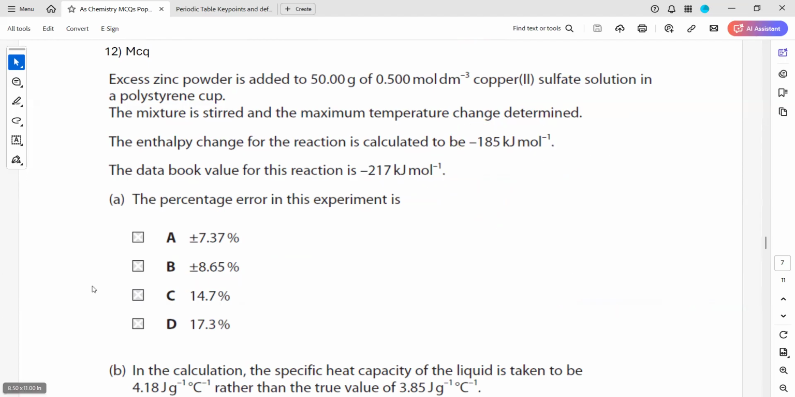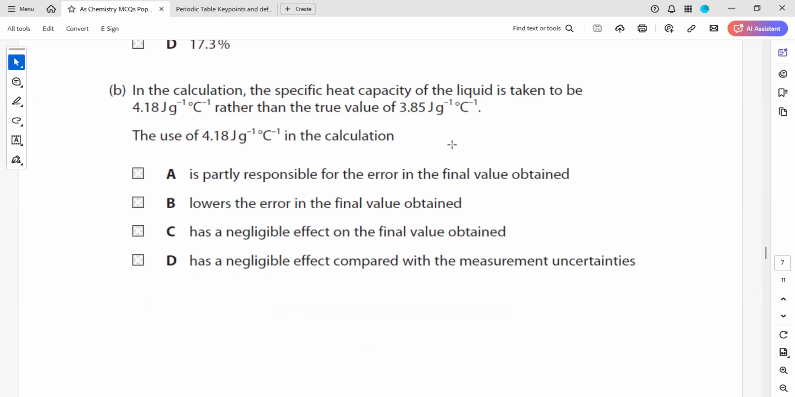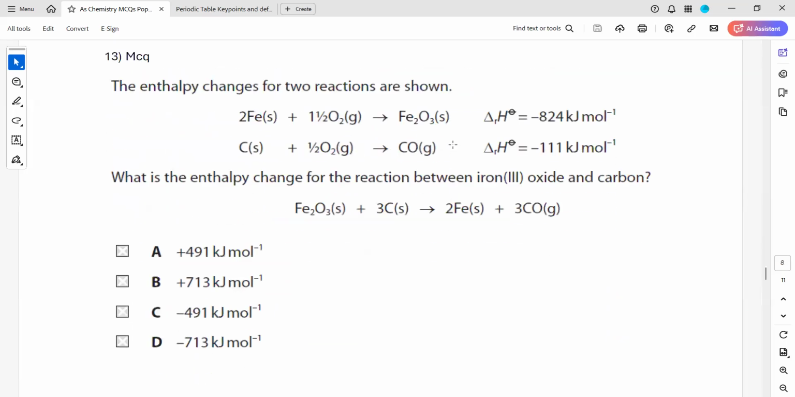Is it clear now? So the question is not about the standard value. The question is about the calculated value, which we are calculating. Question 13, any doubt?